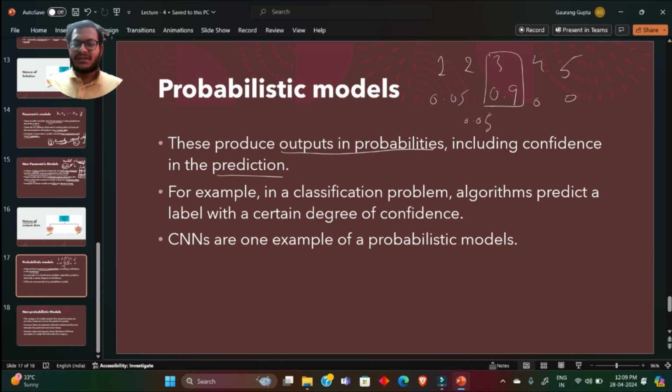CNNs or convolutional neural networks are one of the best examples of probabilistic models. They are not 100% sure, but they give a confidence score for the given output. Like in this example, the model is 100% sure that it is not 4 or 5. It is kind of confused between 1, 2 and 3, but even in that, it is quite sure that it is 3. So that's the thing.